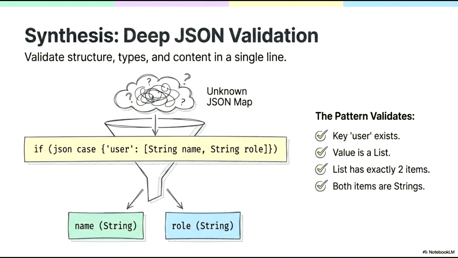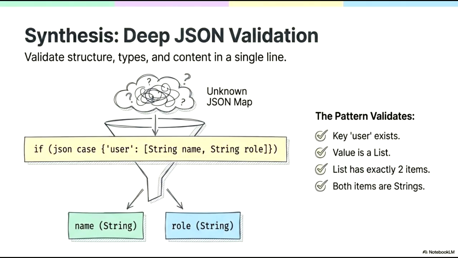Let's look at deep JSON validation. Traditionally, verifying unknown JSON structures involves a series of nested type checks and null safety guards. With pattern matching, we can condense structure, type, and content validation into a single declarative line of code.